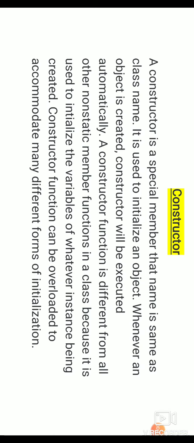A constructor function is different from all other non-static member functions in a class because it is used to initialize the variables of whatever instance is being created.